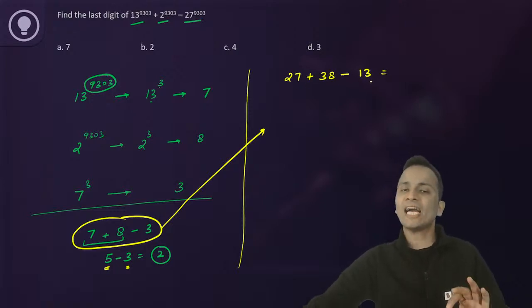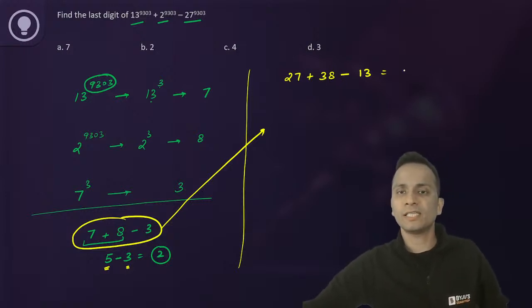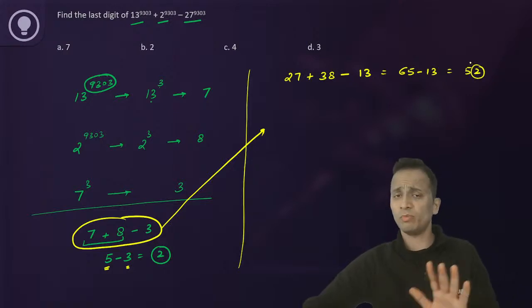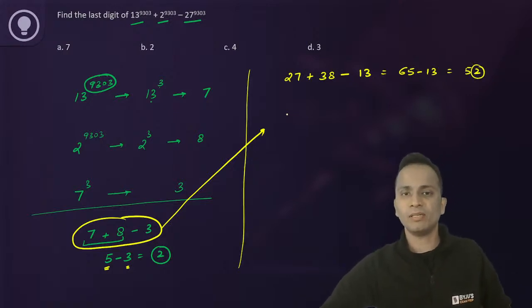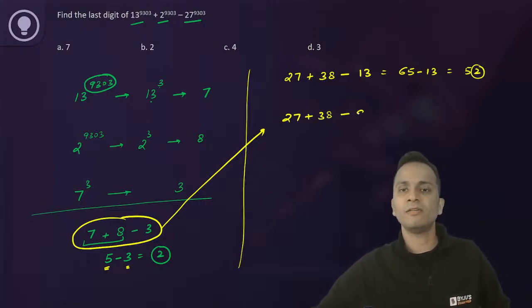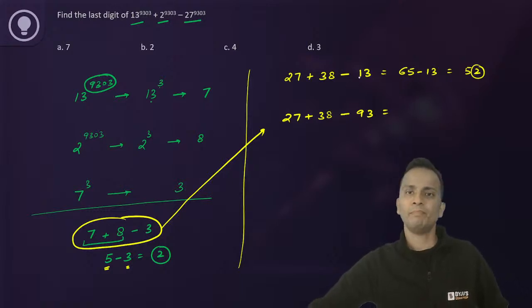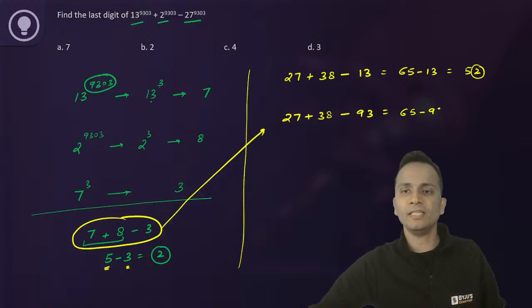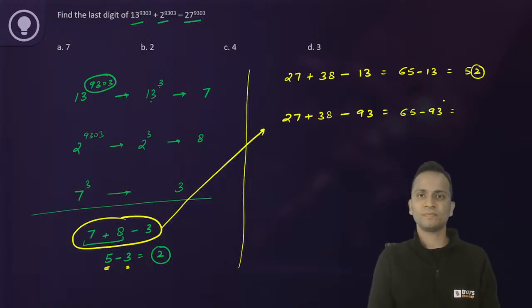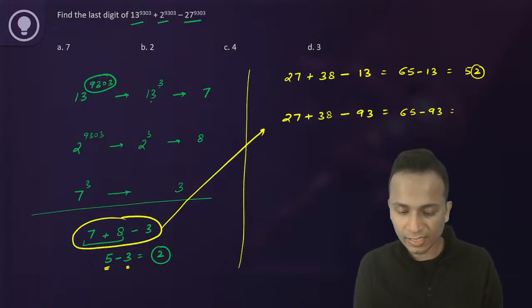Let's calculate the actual unit digit here. ध्यान से सुनना. 27 plus 38 is 65. Minus 13 is 52. So unit digit is 2 here. No problem at all. Let's take another example. 27 plus 38 minus 93. ओके, पहले 13 था, अब मैंने 93 कर दिया. यूनिट डिजिट तो वही रखे हैं ना मैंने. 27 plus 38 is 65 minus 93. What will be the result here? Anyone? Yes, evil, रुक जाओ.